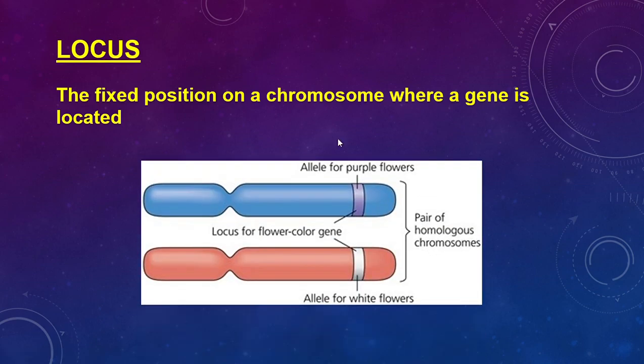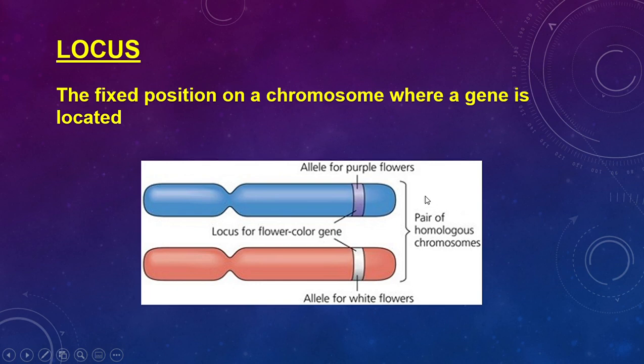So if I was to look at this picture here, this is, for example, chromosome 1. It doesn't necessarily have to be, I'm just saying for example. And this is the homologous paired chromosome 1 as well. Remember, you get one chromosome 1 from your father, one chromosome 1 from your mother, or the mother side. But this gene, for example, which has been highlighted here, is the gene for flower color. So the color of the flower is this particular gene. This chromosome has the allele for purple flowers, and this chromosome has the allele for white flowers. But they are both located in the same place.